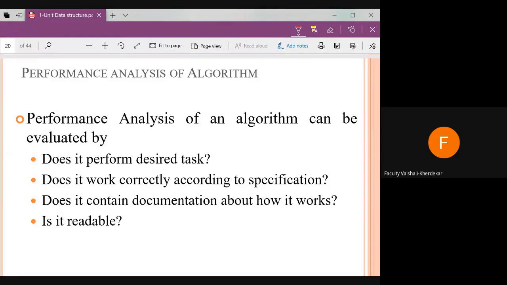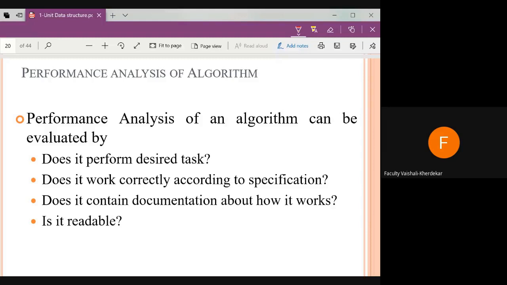Then again, it works according to the specification. Specification means whatever was specified initially. What is that specification? Requirement specification. You have already learned in software engineering also. Whenever we want to develop software, first it is necessary to design the SRS, the software requirement specification, and in that SRS it is specified what the software should perform, and according to that SRS we develop the software.